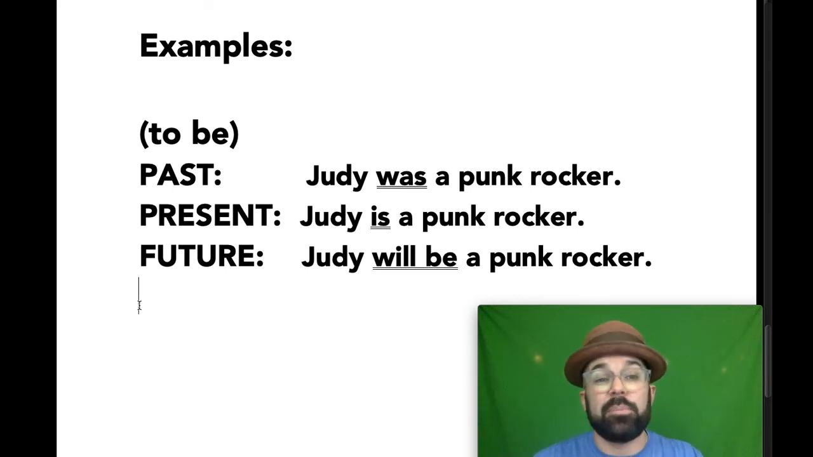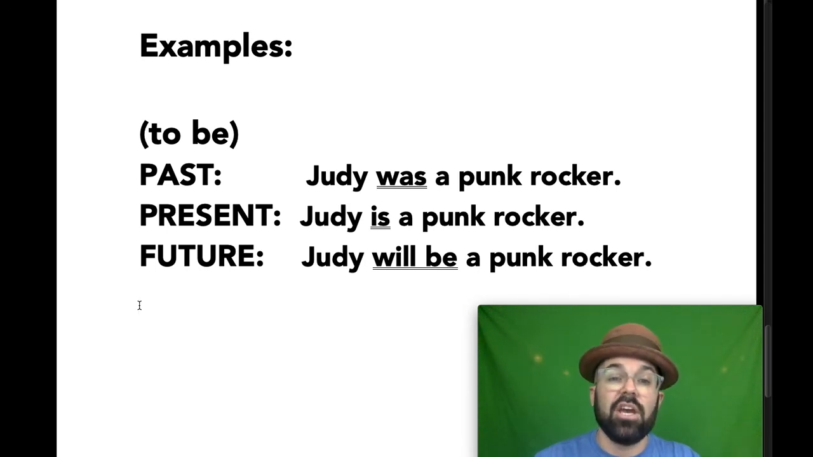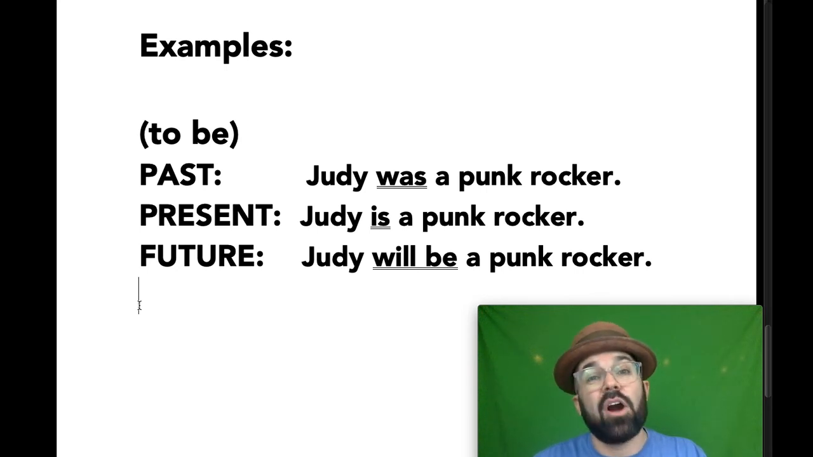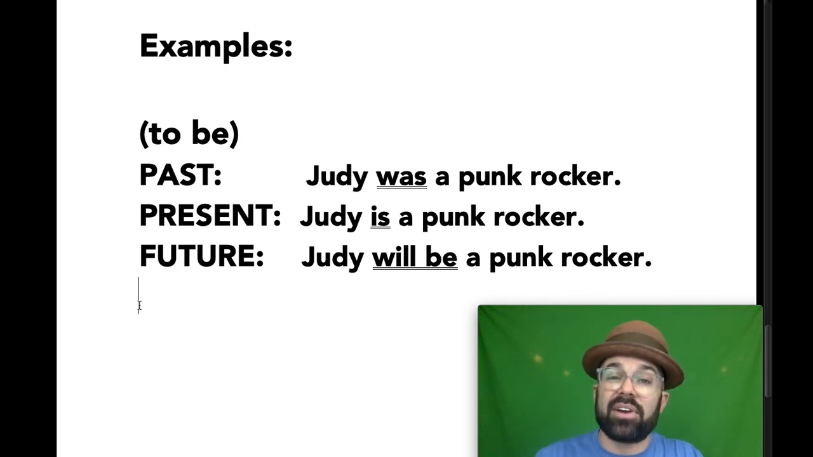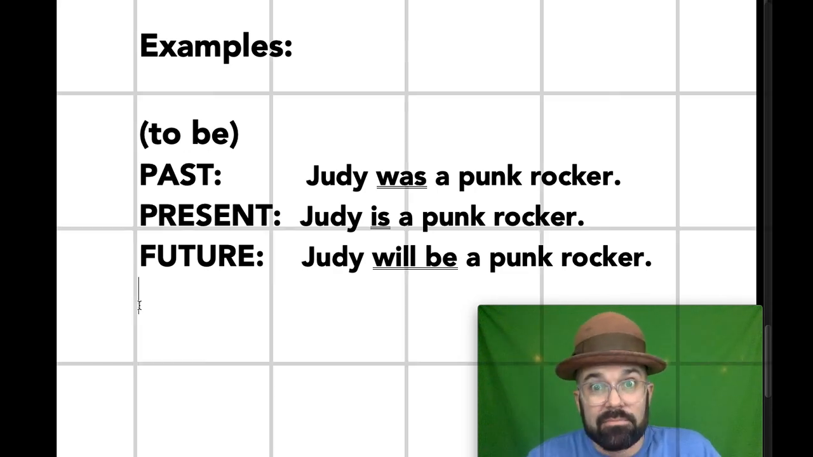subject Judy. In the present, Judy is a punk rocker. It's going on right now. It's current. It's continuous. She is a punk rocker. Or the future tense, Judy will be a punk rocker. Once again, a verb phrase with the helping verb will to express the future tense. And that's the only one that's not irregular.